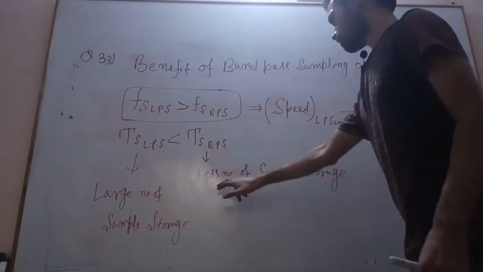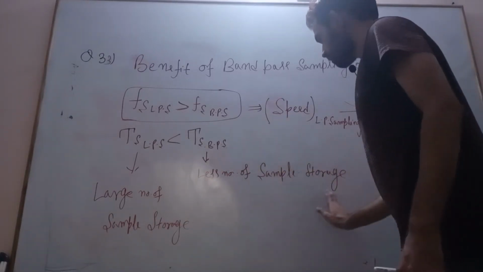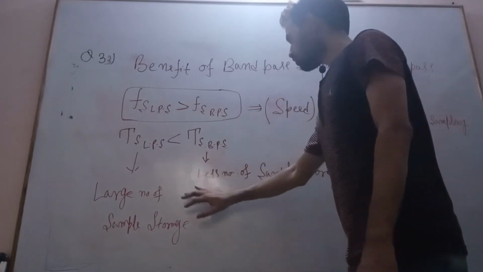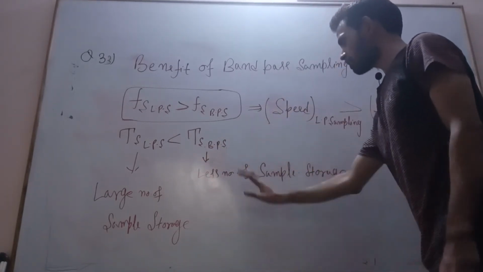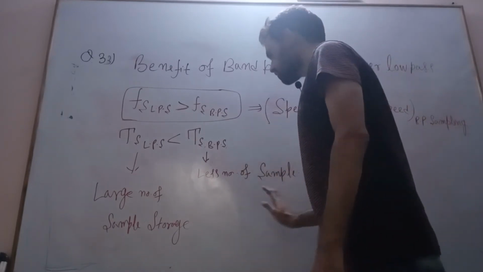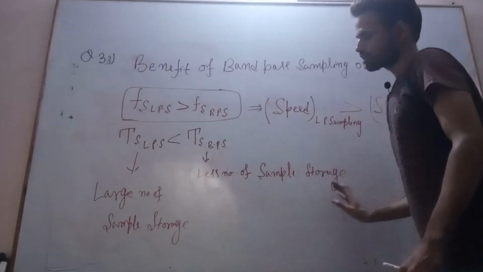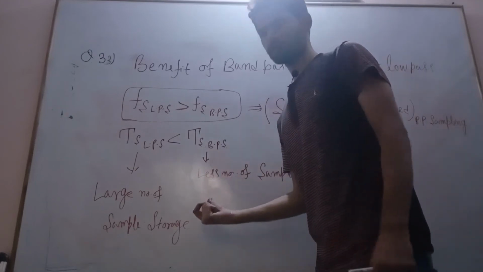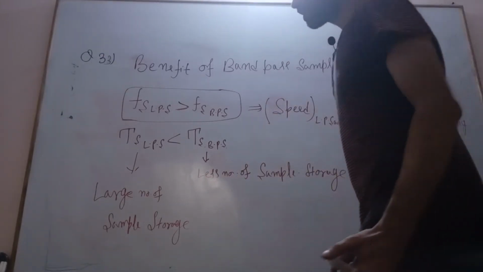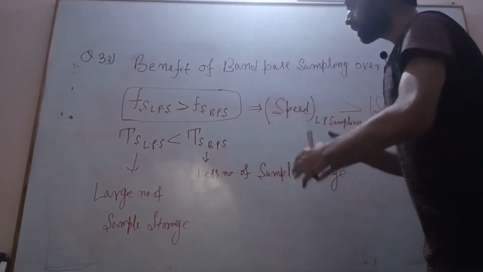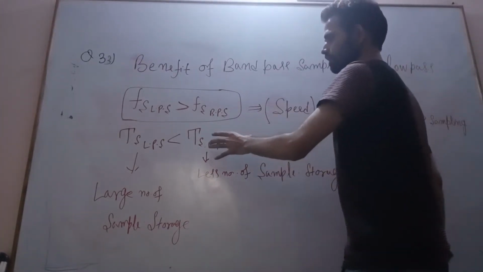Storage reduced means fewer samples, which means the amount of digital memory is reduced. That has reduced, which is necessary to capture the given interval of signal.